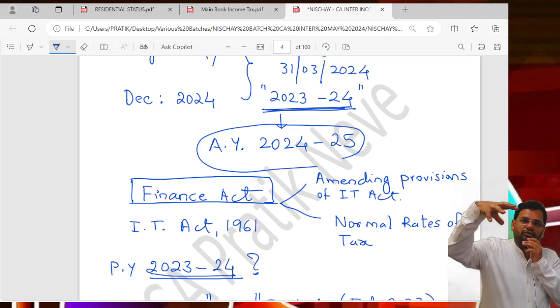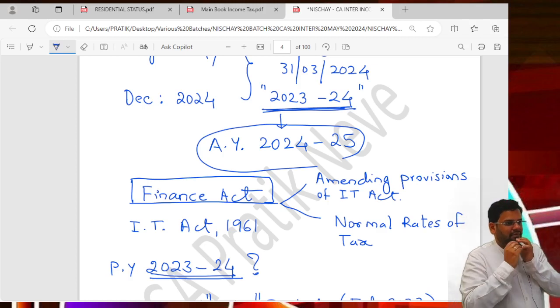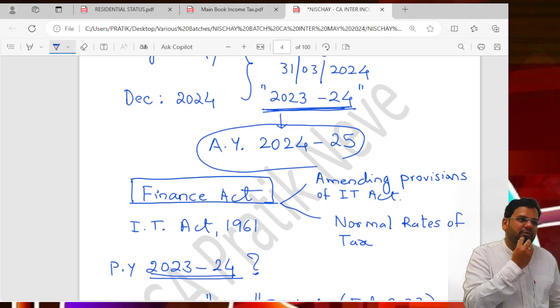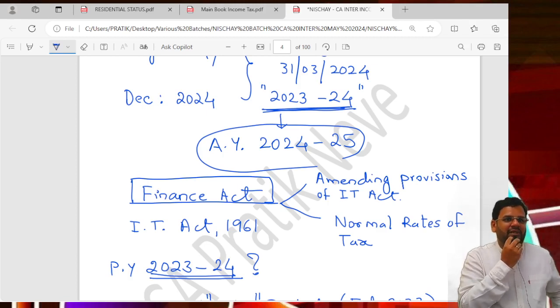Assume the government wants to promote PPF. The government wants to tell you to make a PPF account. How will they tell you? By writing you a letter: please open a PPF account, it is beneficial for you. No one will listen.